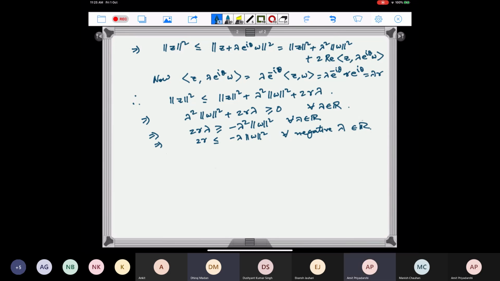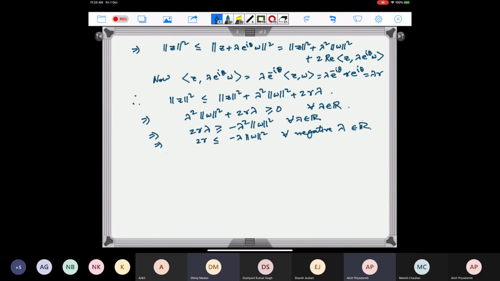So it's not for the large negative lambda. Actually, if you take a lambda close to 0 but negative, then this will fail. So it was not correct to say that for large negative lambda. If I take lambda to be negative but very close to 0, then that will say that r is less than or equal to this very small negative number.